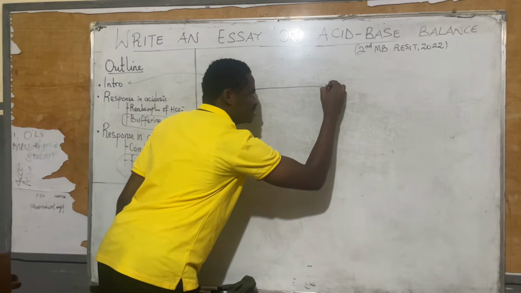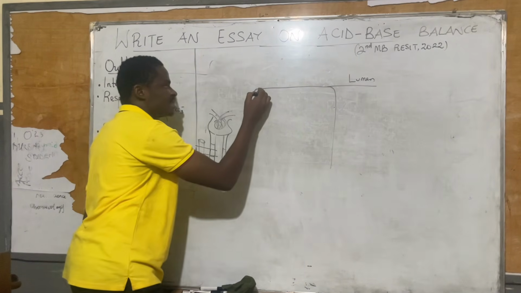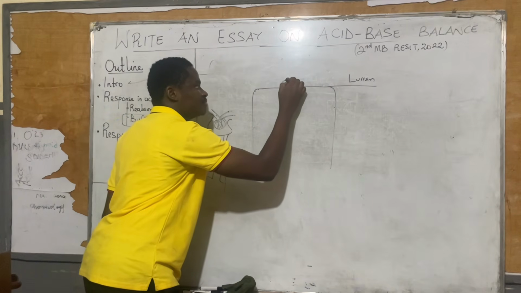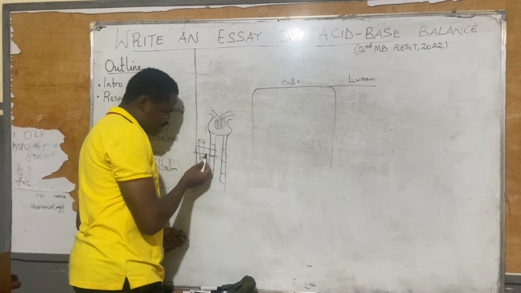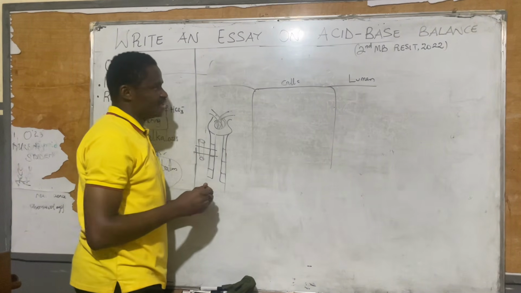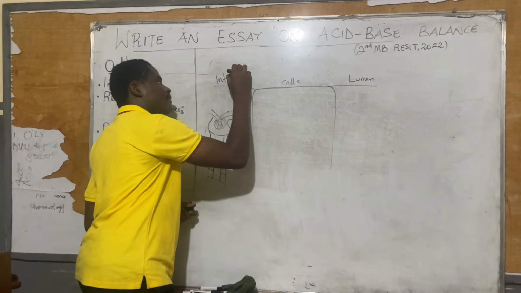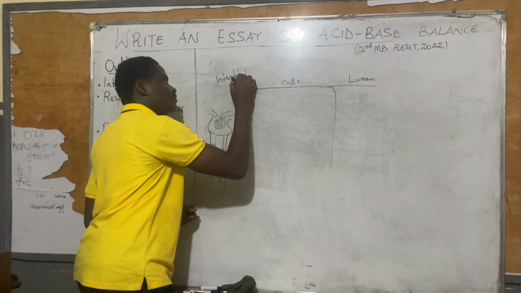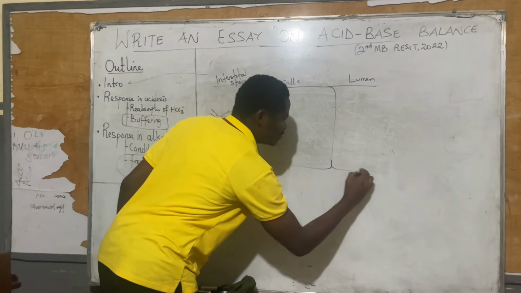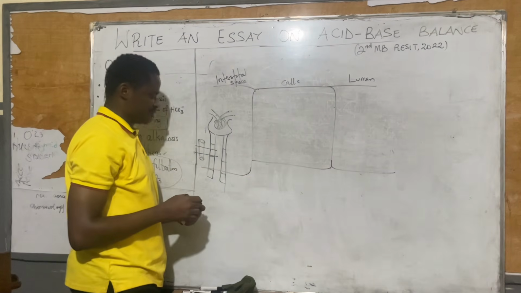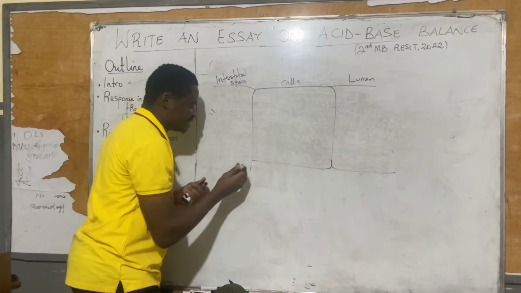Number one, let's say this is the lumen. Number two, what are you going to also see? You are going to see cells. And then number three, you are going to see the interstitial space. This is the renal interstitial space for blood vessels. Interestingly again, on this side also, we have the lumen, cells, and then the space. So let me remove this diagram now because you understand what happens. So watch what happens at this side.